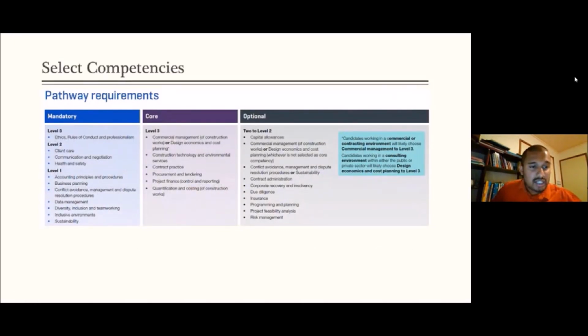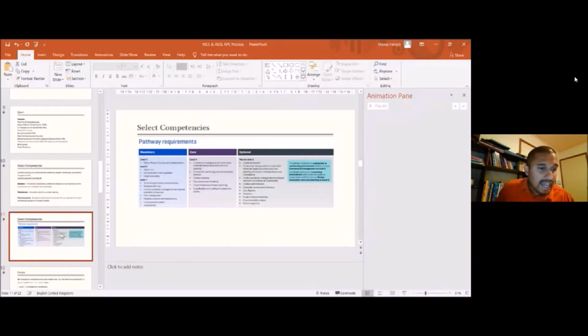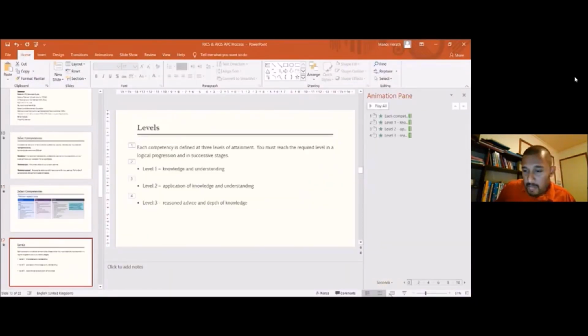So first, the 10 mandatory competencies are divided into three: ethics; client care, communication, negotiation, and health and safety; and the others. You can see ethics goes up to level 3. What do you mean by level 3, level 2, and level 1? Let's go to that first, and then we'll come back to this slide.